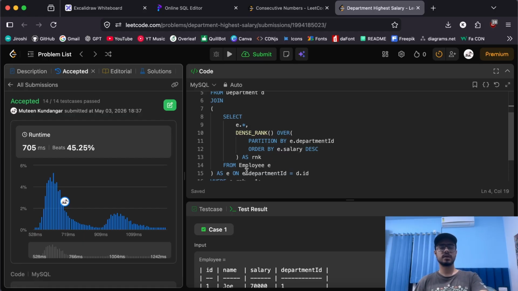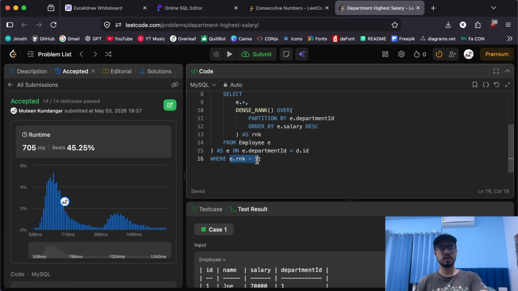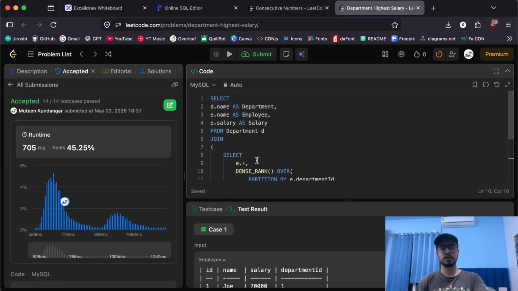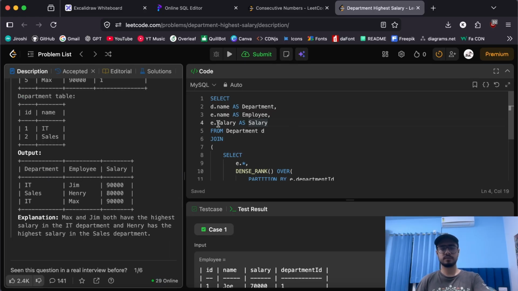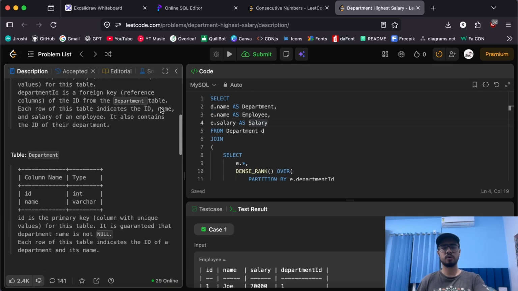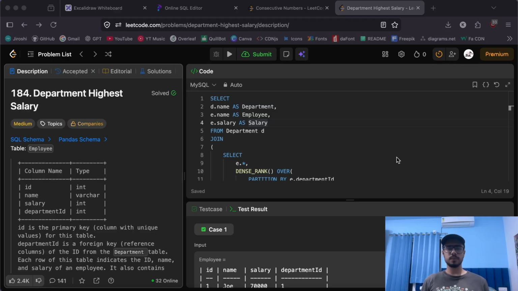And then I filtered by the topmost rank, so I get the highest salary among each department, and I just selected all the appropriate rows. That's it. It was a pretty simple solution, and you get the idea why window functions are handy and why they are important. These topics are more than enough to ace your interviews and understand complex issues in SQL.